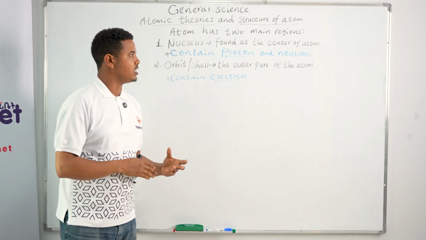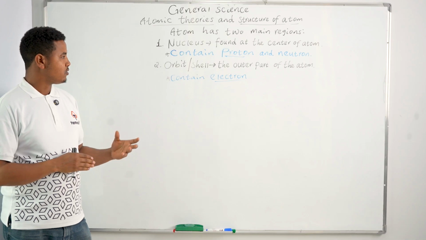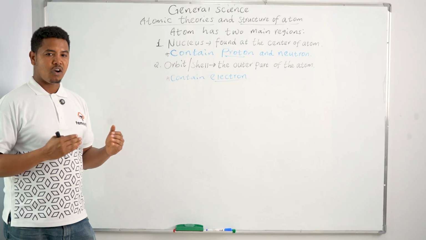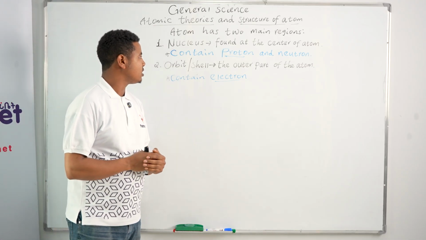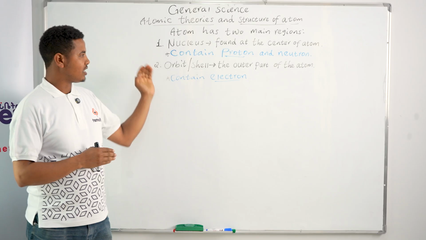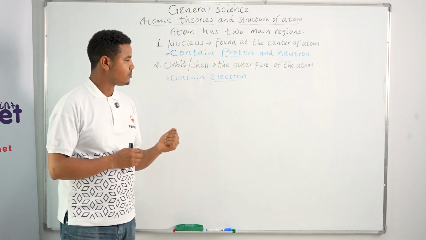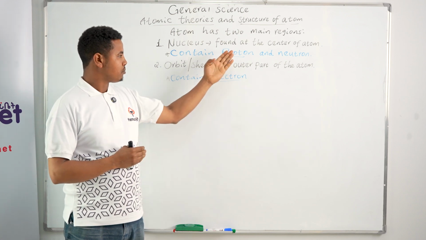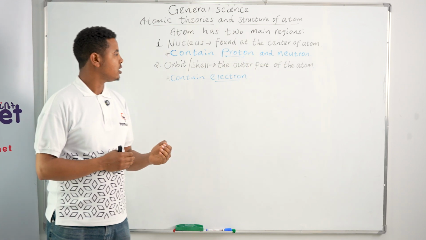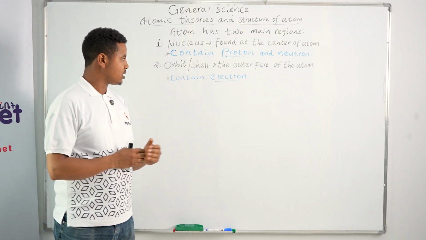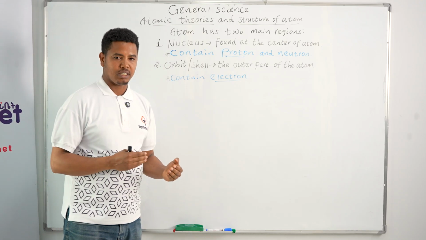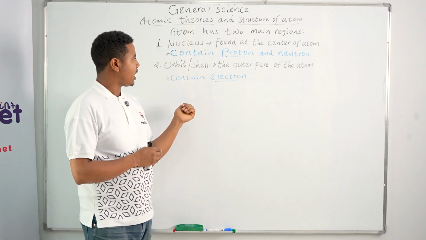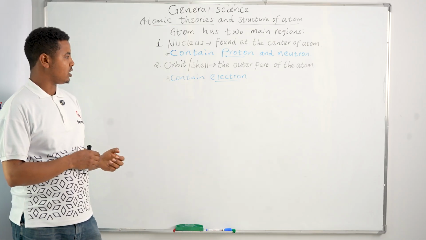Atom has basically two main regions. The first one is the nucleus, and the second one is the orbit or shell. The nucleus is found at the center of the atom, and it holds the two subatomic particles, proton and neutron. And the orbit or shell is the outer part of the atom that rotates and holds electrons around the nucleus.